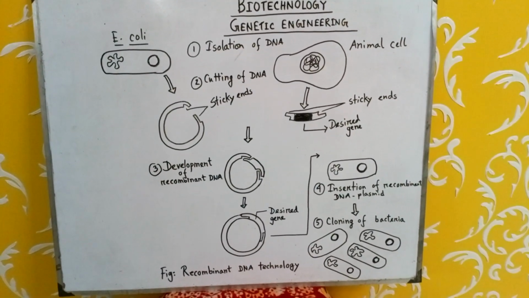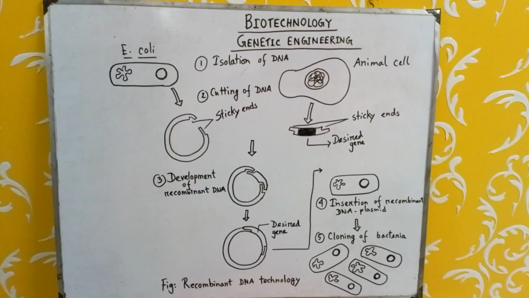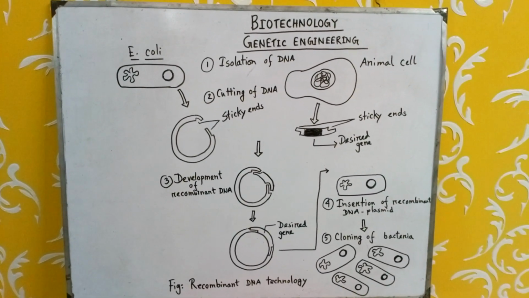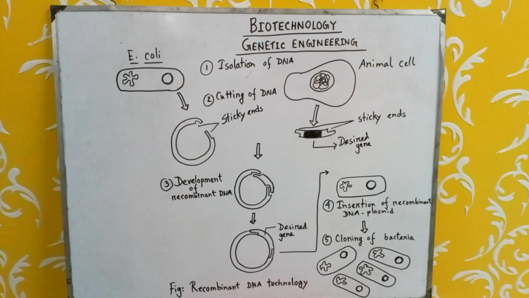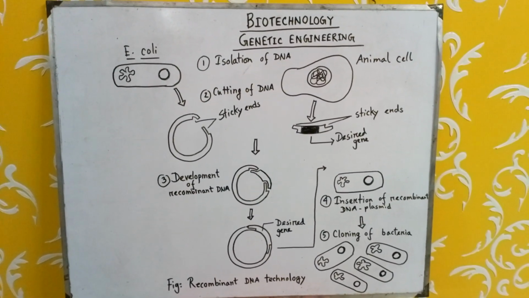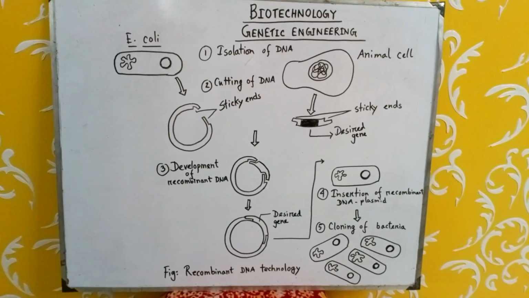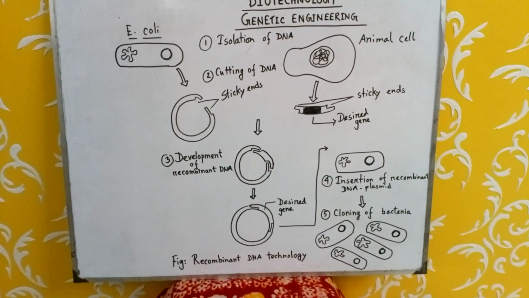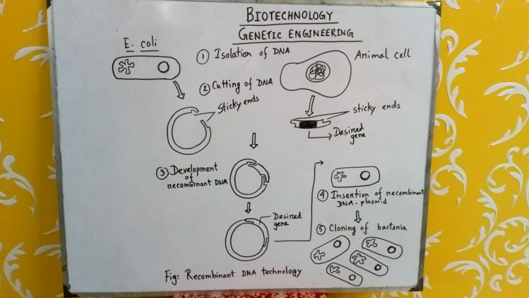After transformation, the transformed bacteria is multiplied in a specific environment that is appropriate for cloning or reproduction of bacteria. After that, multiple copies of bacterial cells are produced in which there are these desired DNA containing plasmids. Now after examination or test, it is checked whether this desired gene has entered or not. So this is the process of recombinant DNA technology.